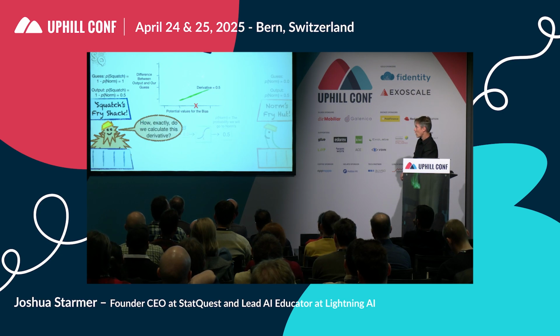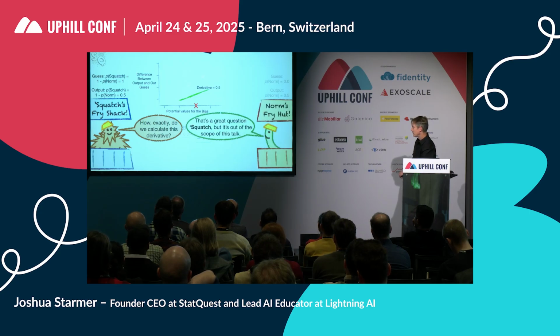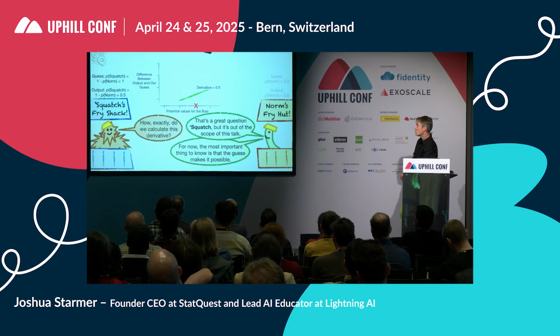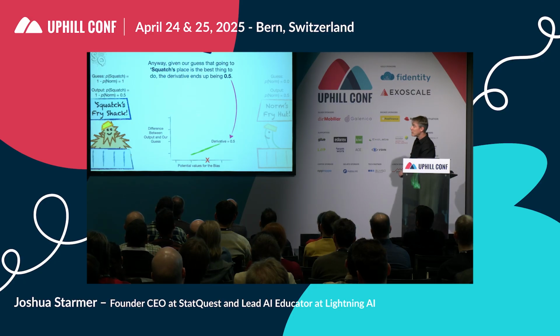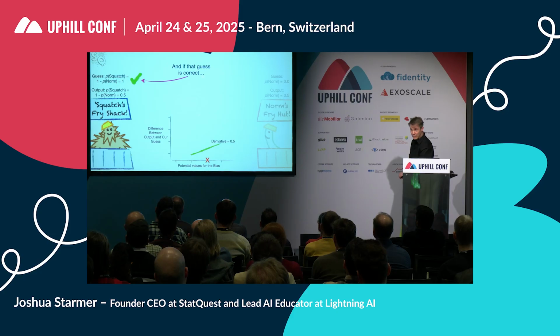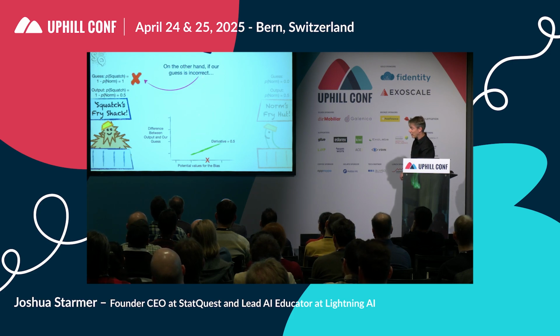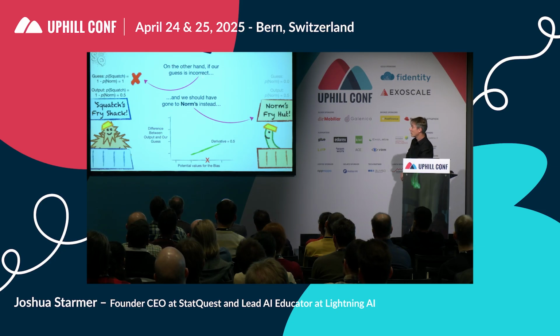Josh, how exactly do we calculate this derivative? That's a great question, Squatch, but it's out of the scope of this talk. For now, the most important thing to know is that the guess makes it possible. Anyway, given that our guess to going to Squatch's place is the best thing to do, the derivative ends up being 0.5. And if that guess is correct, then the positive value for the derivative tells us to shift the value for the bias to the left. On the other hand, if our guess is incorrect, then we should have gone to Norms instead.